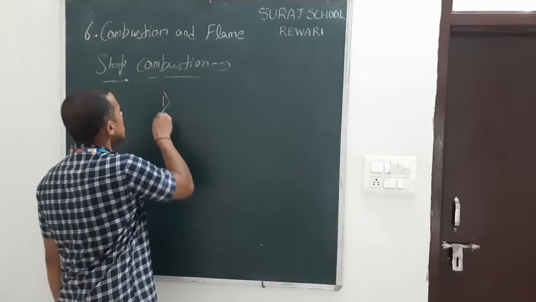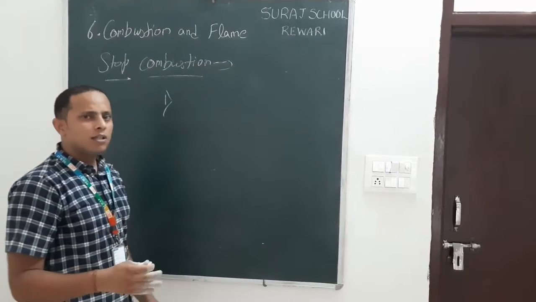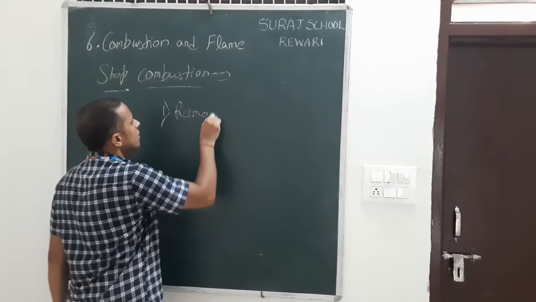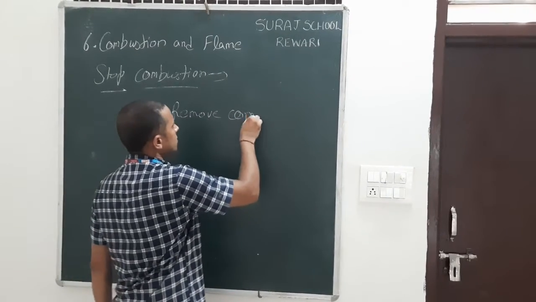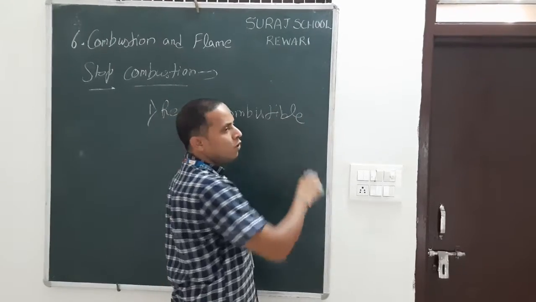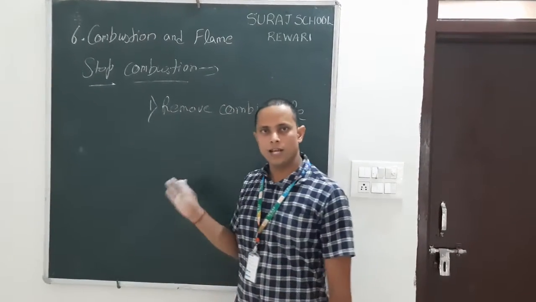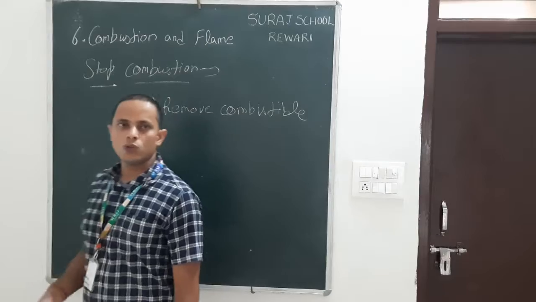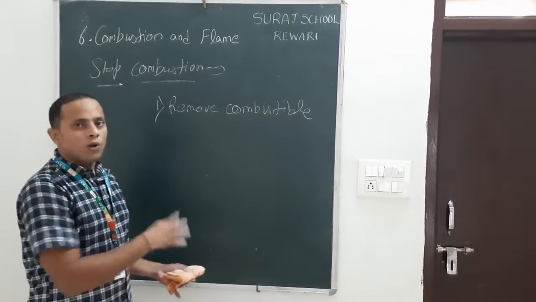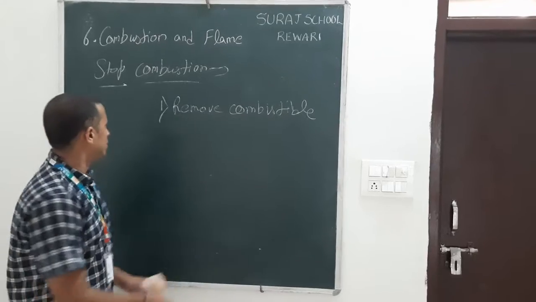For example, if something is burning, we remove the combustible substance. If we remove the combustible substance from there, the fire gets extinguished, because the fire does not get anything in which combustion can occur, so it gets extinguished.